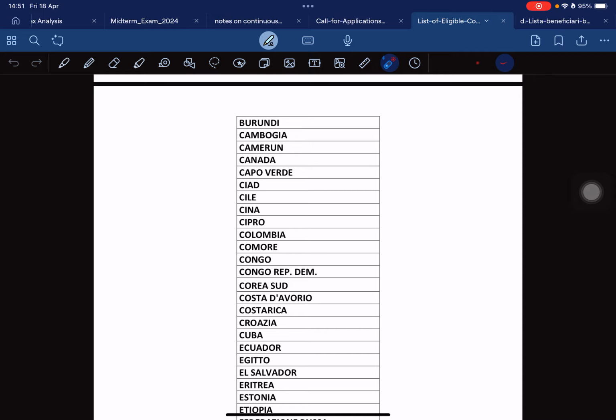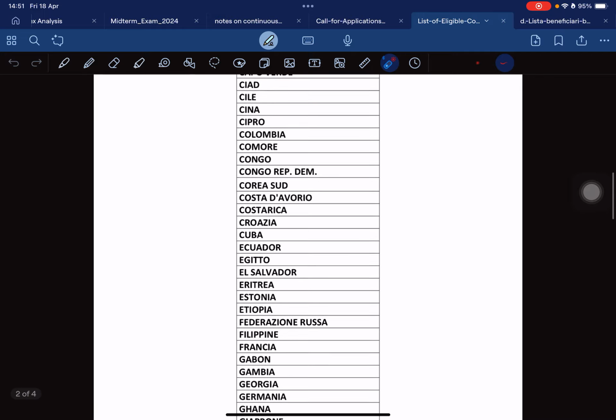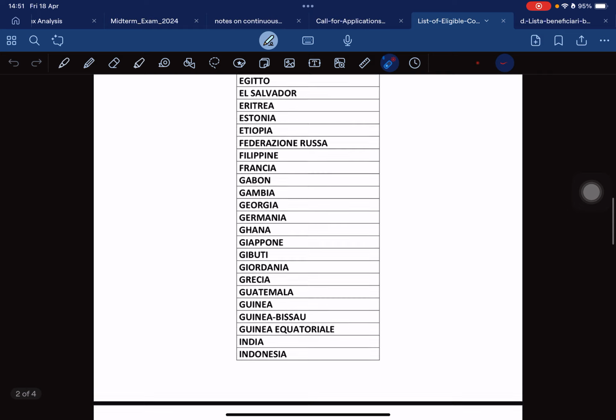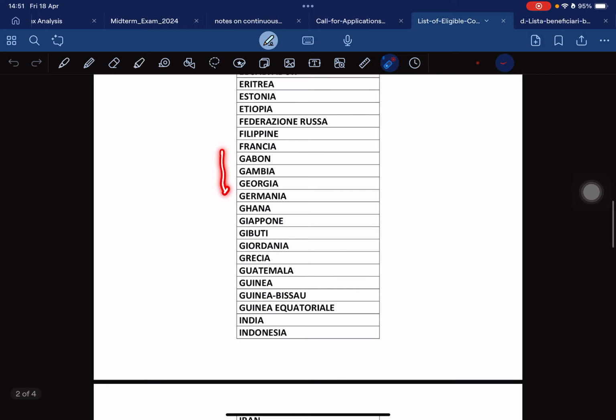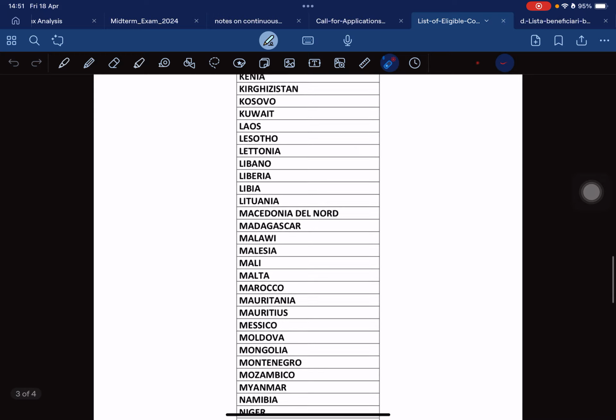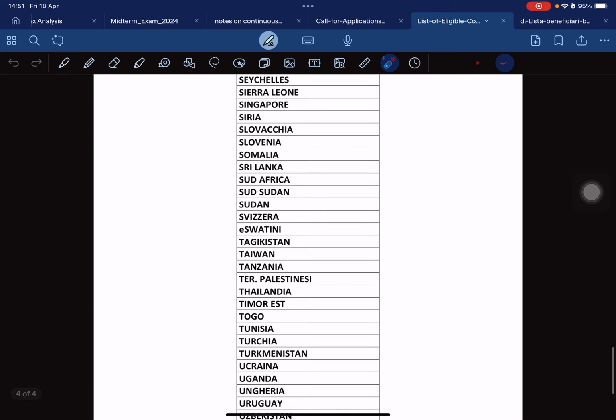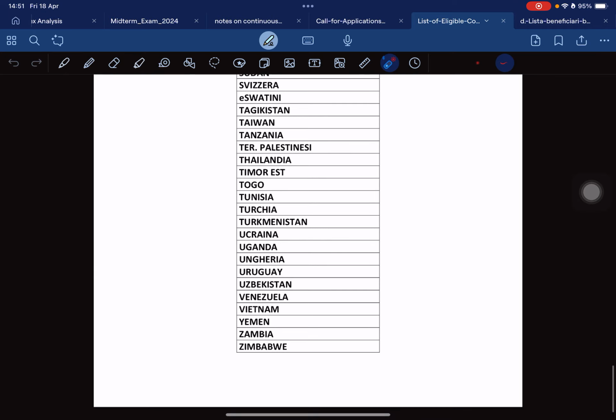You can find this, so you search for your country. You have Ethiopia here, Gabon, Gambia, Georgia, Germany, and then Ghana. Ghana too is here. And you have Indian, Nigerian, and then it's a lot. So you can find it and go through. Yes, all these countries can apply for this. Togo, and then the last one is Zimbabwe.